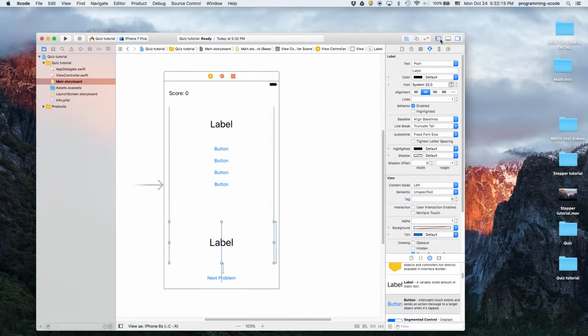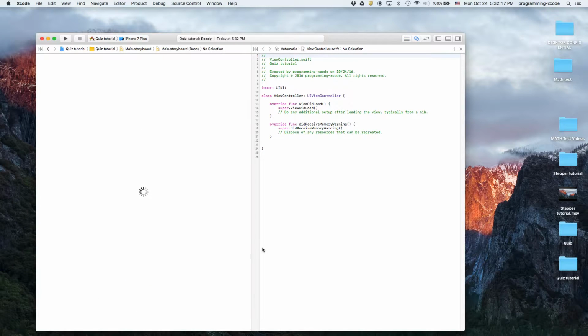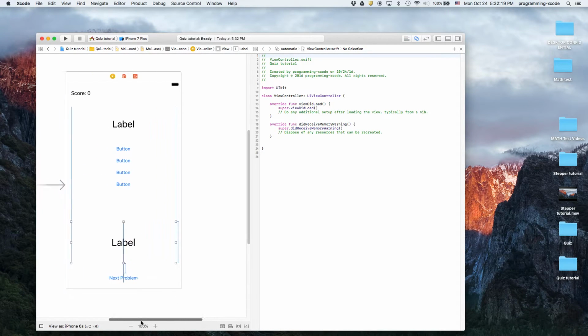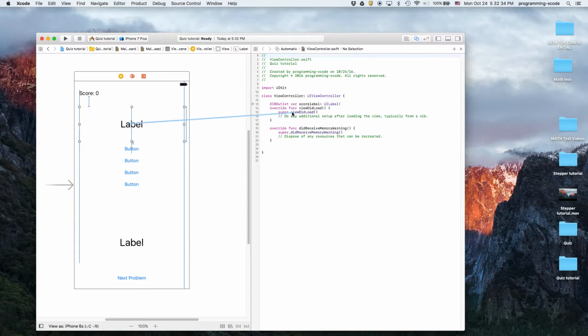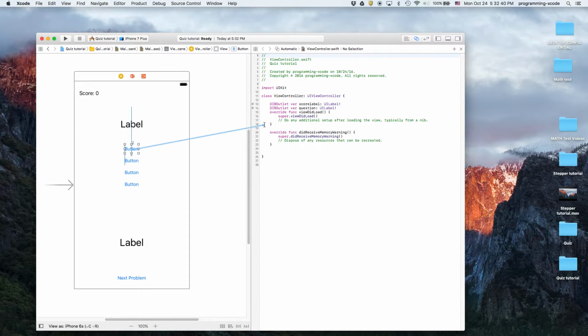We're going to open up the assistant editor. Set the score label. And then set the question. And each of these buttons will have a label too. Like, we have to set the title.